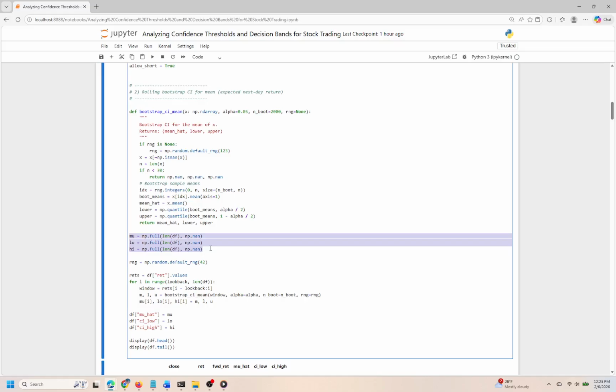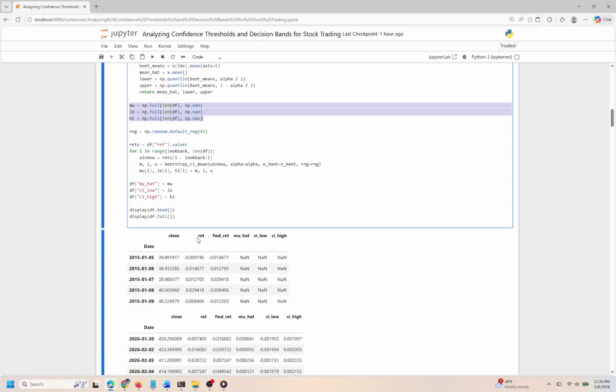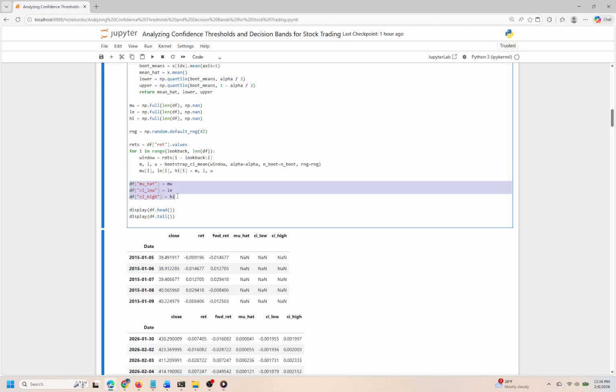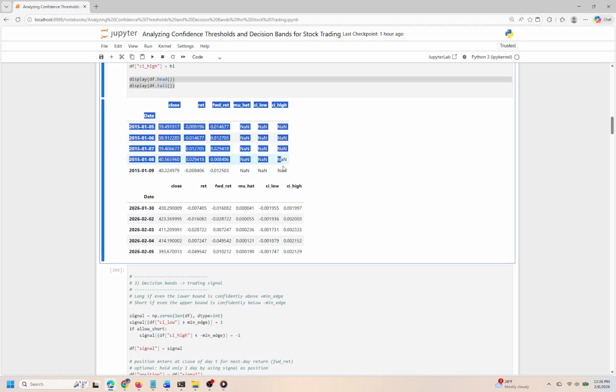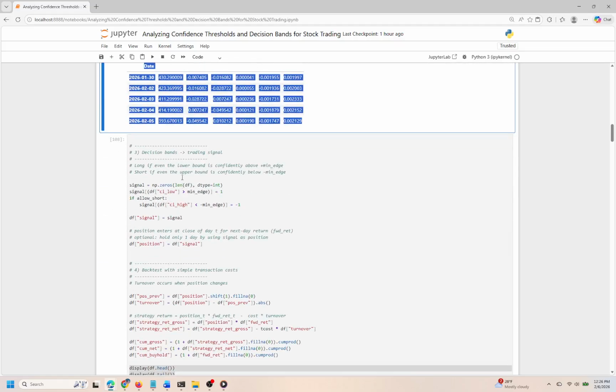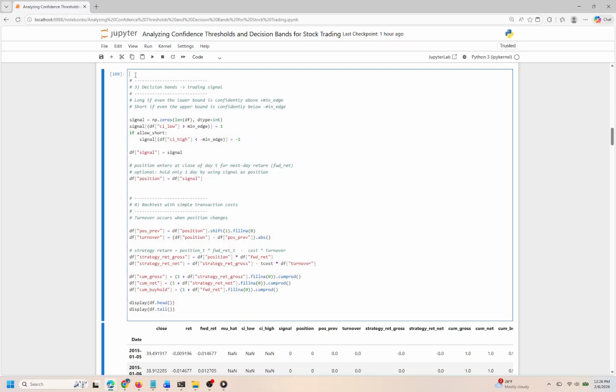With this setup, we're well prepared for the next steps in our analysis, which will likely involve using these confidence intervals to evaluate trading signals or risk levels. Cell 4. In this cell, we're creating trading signals based on the decision bands we've established earlier, and then conducting a backtest to see how this strategy performs when factoring in transaction costs. The goal is to generate actionable signals that tell us when to take a long or short position, and to evaluate the impact of these trades on our portfolio over time.